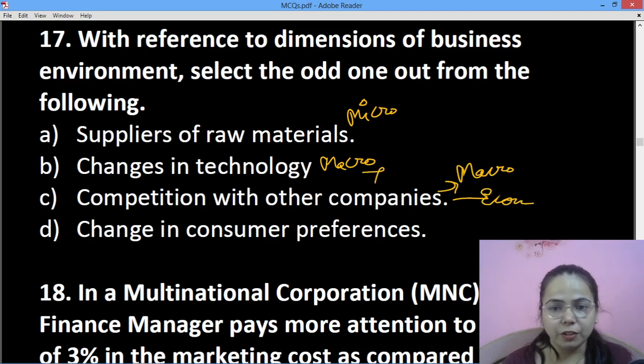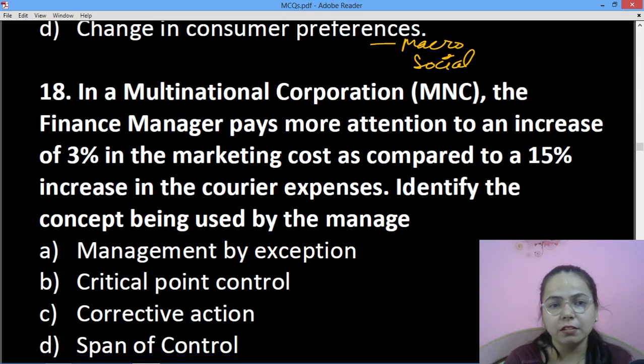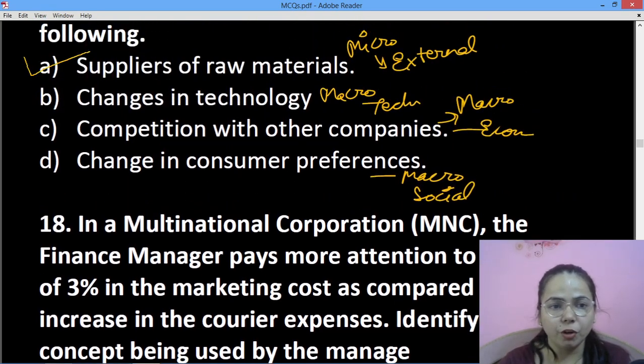This is a part of technological. ठीक, changes in consumer preference is again macro because it is social, and it is micro, that is external. ठीक. So the correct answer will be suppliers of raw material.